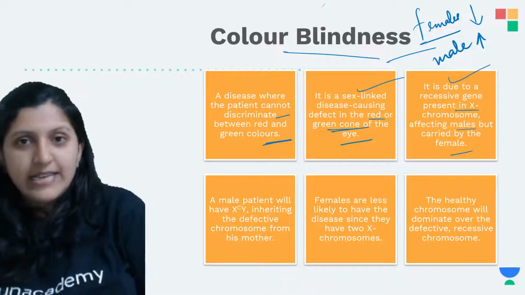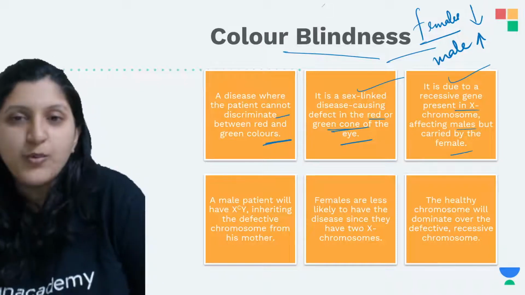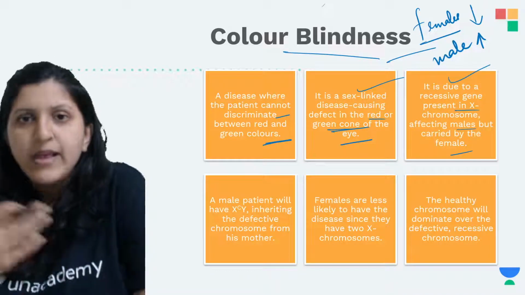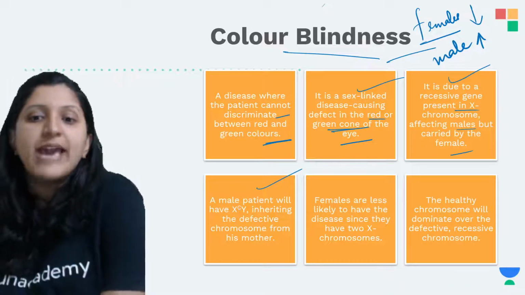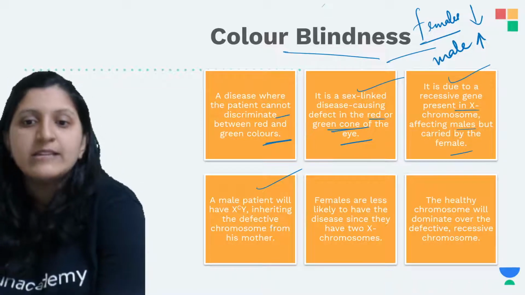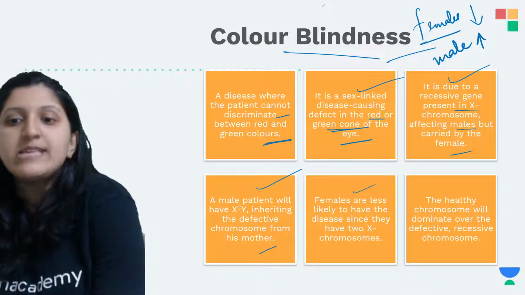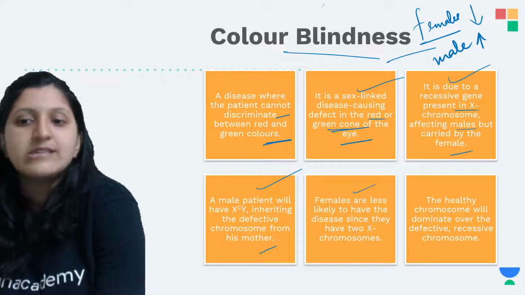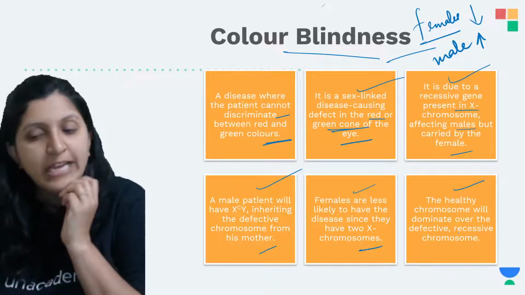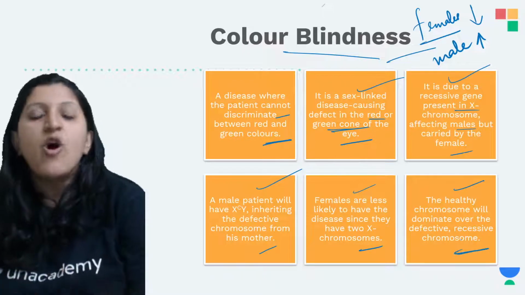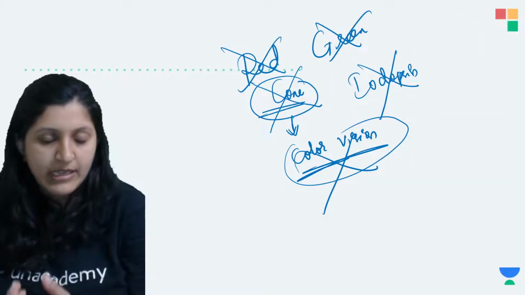So that's the reason the mother, the carrier, is the one who is passing the disease to the son, that is through the faulty chromosome. Now a male patient will have XcY, inheriting the defective chromosome from his mother. Females are less likely to have the disease since they have two X chromosomes. The healthy chromosome will dominate over the defective, recessive one. So we'll take up one more case study for this.